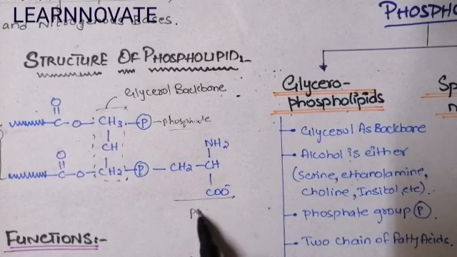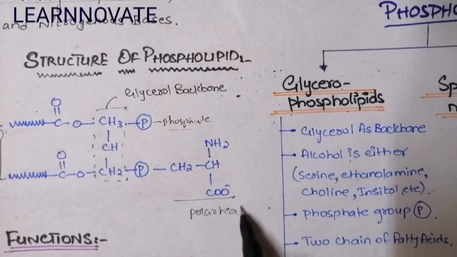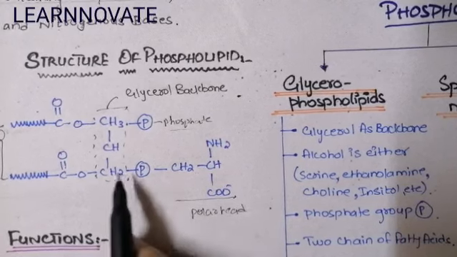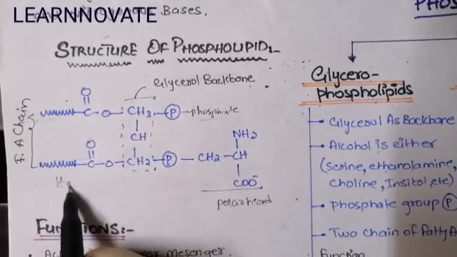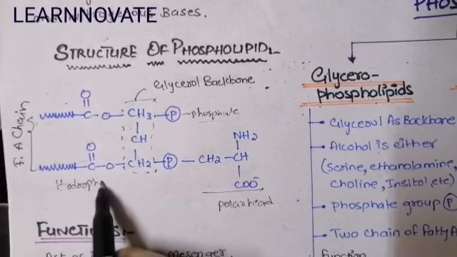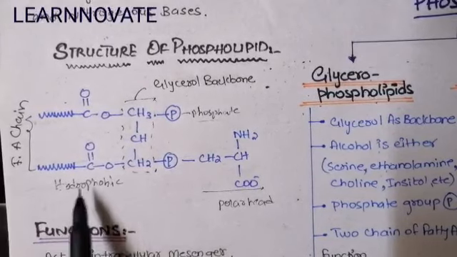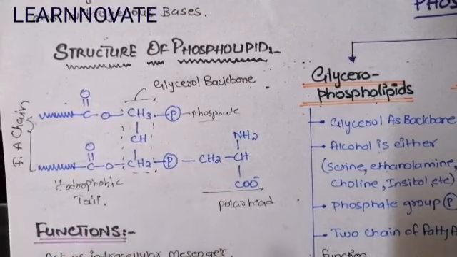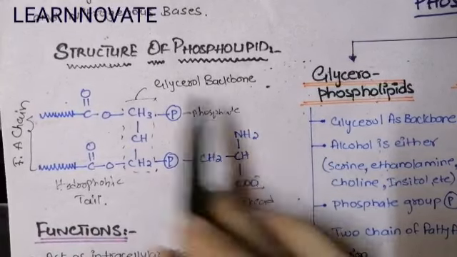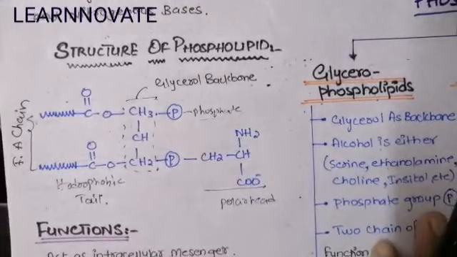So this is the alcohol or the polar head that combines with the glycerol backbone and ultimately combines with the fatty acids that form the hydrophobic part. And we know that the hydrophobic parts are mostly the tails. So these hydrophobic tails combine with the hydrophilic polar head, constituting the structure of the phospholipid.